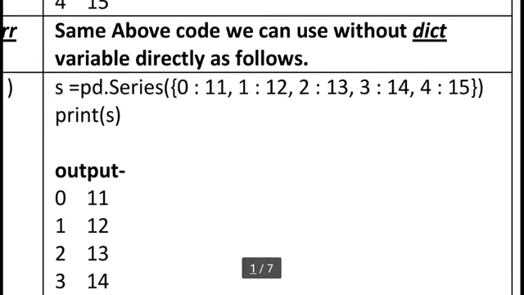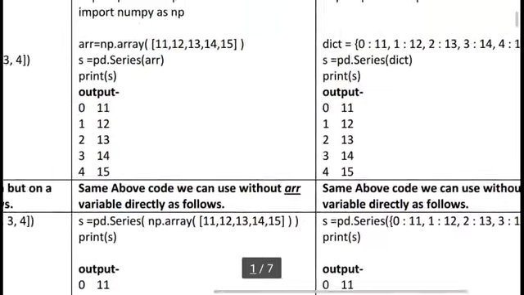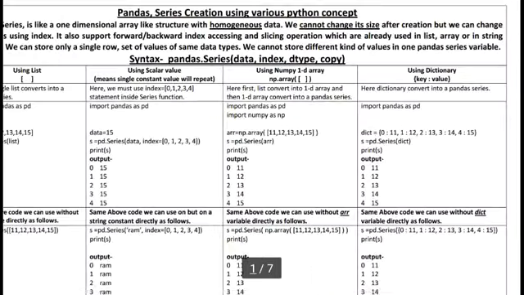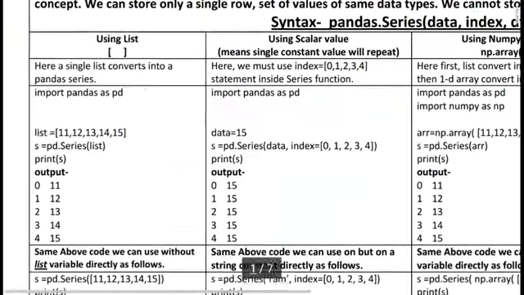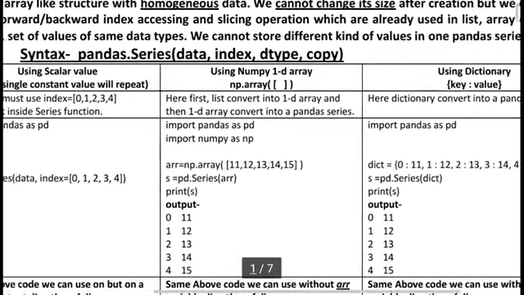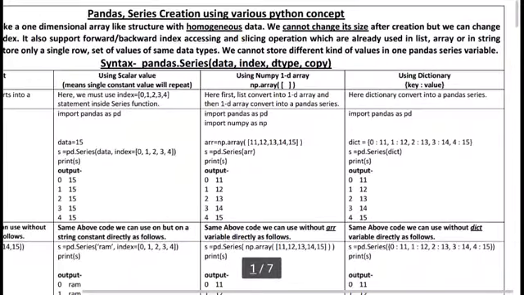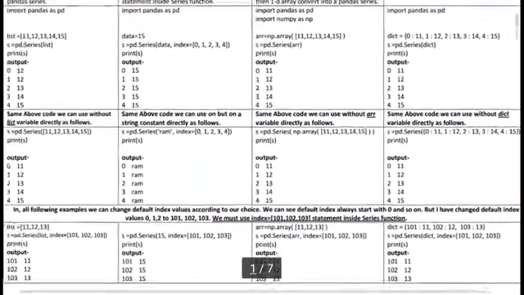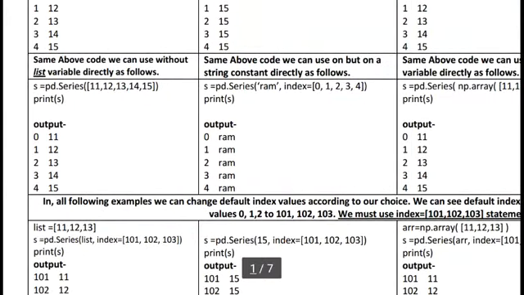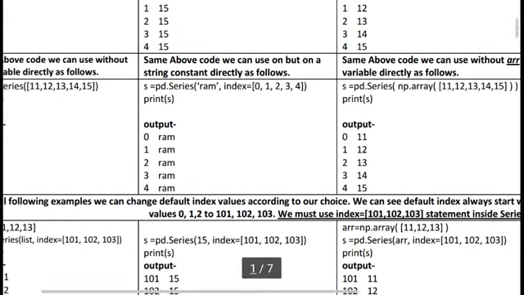So we have 4 types of Python concepts that can be used to create a pandas series: the list concept, scalar value concept, numpy 1D array and dictionary concept. We can use these 4 types directly to reduce one statement.